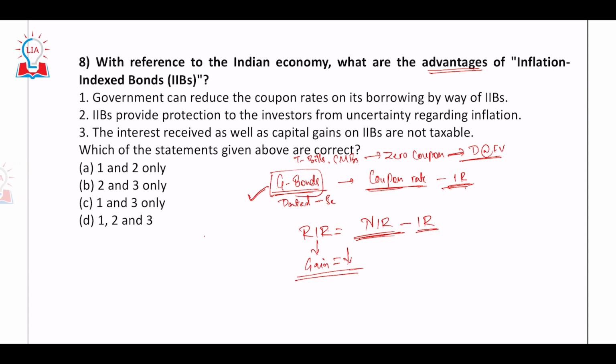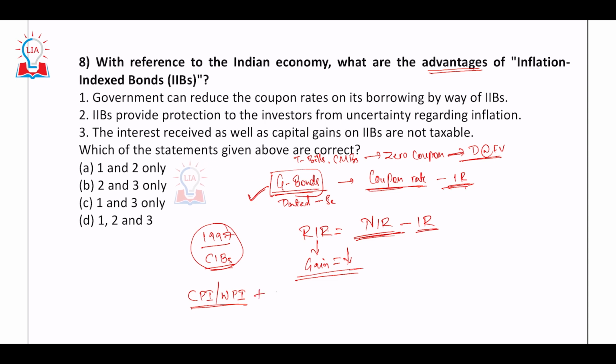So what is the solution? The government came up with these bonds way back in 1997 itself. They were called the capital indexed bonds. Now they are called the inflation indexed bonds. What happens in this is that the government or the RBI, which issues them, clearly states that you are going to get CPI or WPI level of interest rate for sure.